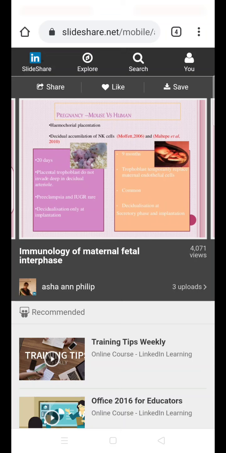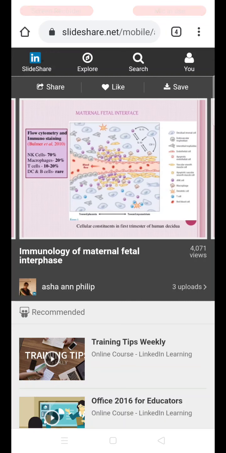Decidual implantation occurs only at the site of implantation. But in humans, the pregnancy lasts for 9 months, the trophoblasts temporarily replace the maternal endothelial cells, complications like IUGR and preeclampsia are common, and decidualization occurs in the uterus at the site of implantation and also during the normal secretory phase of the menstrual cycle.